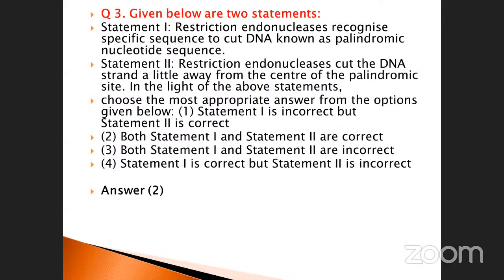In the light of the above statements, these two are correct, because a restriction endonuclease cuts particularly at the palindromic position only. But it will not cut both the strands exactly at the same place. It may leave some space, right side or left side, whatever it may be. Then only the nucleotides will be separated. See that, the answer is both statements 1 and 2 are correct.